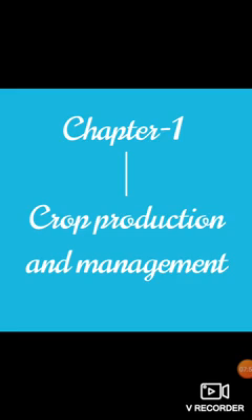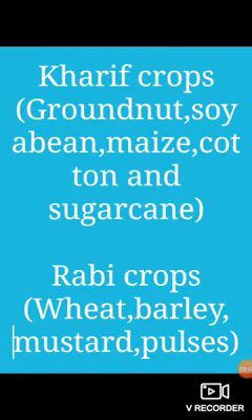Firstly, we will discuss the kharif crops. Kharif crops are sown during the monsoon, the rainy season, from June to September. The kharif crops are groundnut, soybean, paddy, maize, cotton and sugarcane. And the rabi crops are grown during the winter season from October to March. The main rabi crops are wheat, barley, mustard, pulses and linseed.